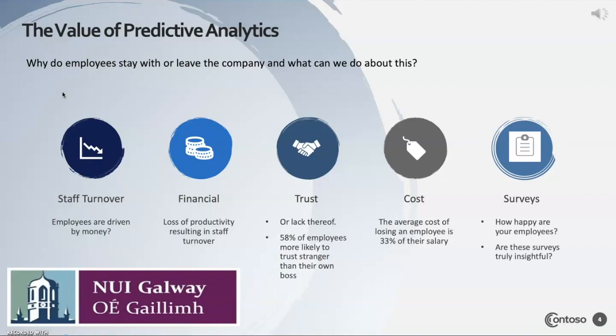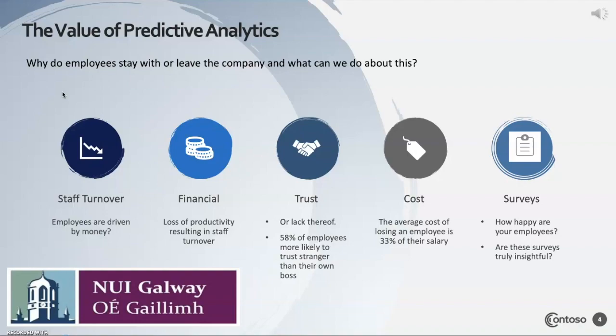One of the main questions which arises in companies today is, why do employees stay with or leave the company, and what can we do about this? Many companies use employee surveys as a way of assessing workforce turnover. However, the success of these surveys requires a level of truthfulness which in many cases is lacking. A Harvard Business Review study highlighted the alarming statistic that 58% of workers are more likely to trust strangers than their own bosses. The level of distrust among managers and subordinates results in biased or flawed survey conclusions in many instances. This information is simply too unreliable.